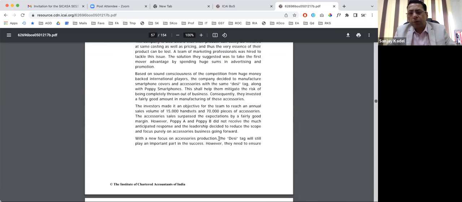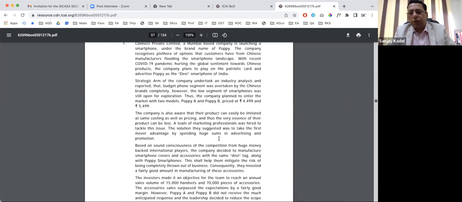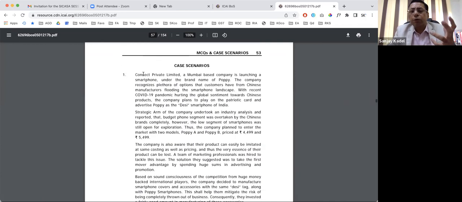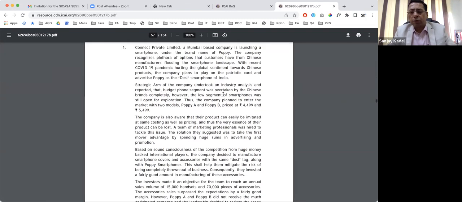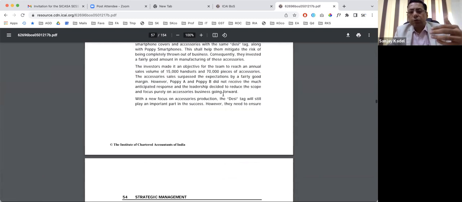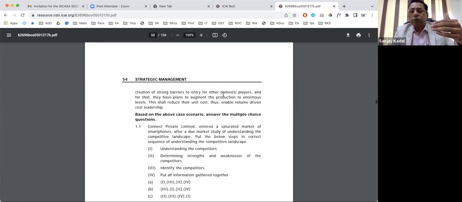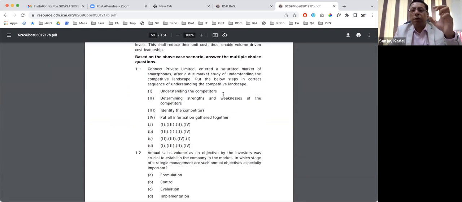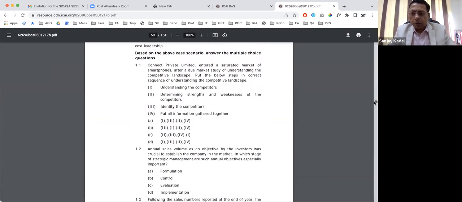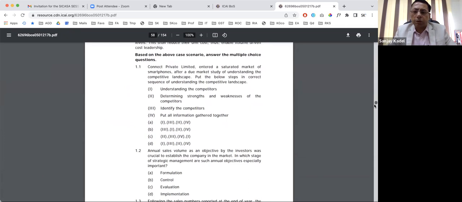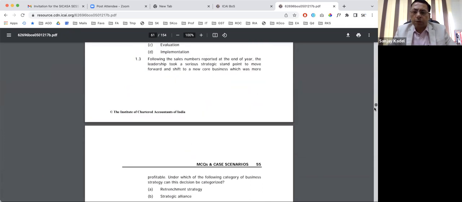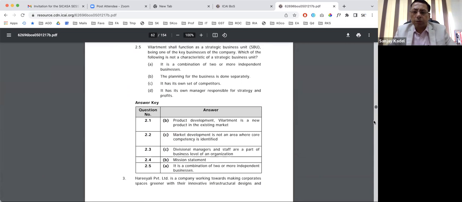See case scenario number 1. Some case study related to some hypothetical company, like Connect Private Limited, a Mumbai-based company, is launching a smartphone under the name so and so, followed by some questions. These case studies are a very fertile ground for you to practice. Please go through this practice booklet and attempt at least 10 case studies at your own end. This will provide very good orientation to you.